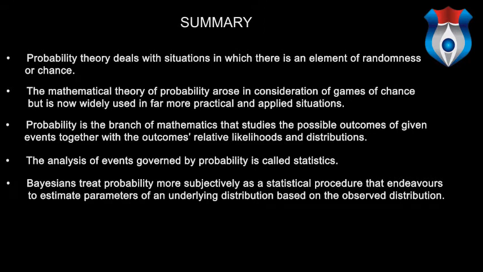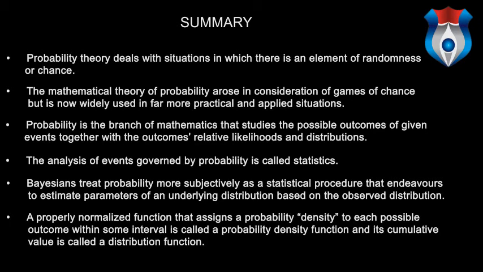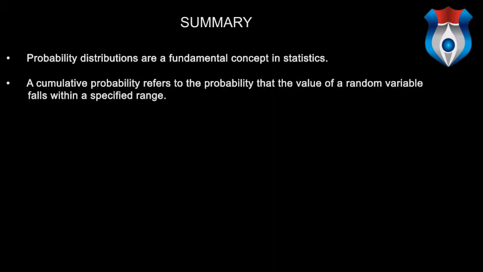Bayesians treat probability more subjectively as a statistical procedure that endeavors to estimate parameters of an underlying distribution based on the observed distribution. A properly normalized function that assigns a probability density to each possible outcome within some interval is called a probability density function, and its cumulative value is called a distribution function. Probability distributions are a fundamental concept in statistics. A cumulative probability refers to the probability that the value of a random variable falls within a specified range.